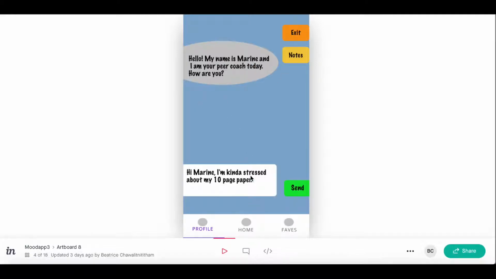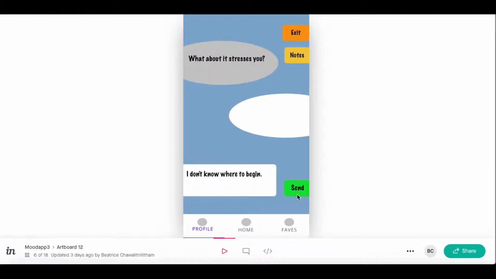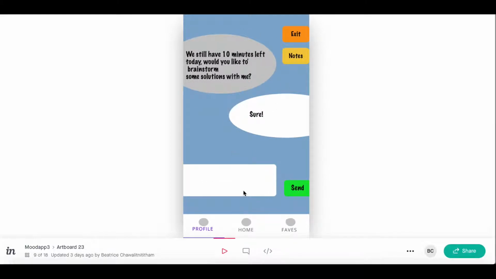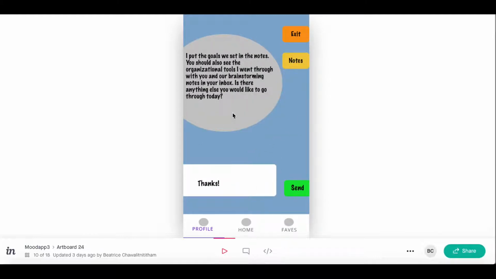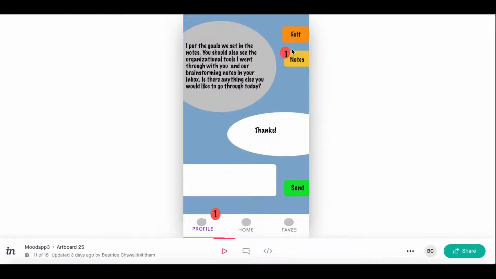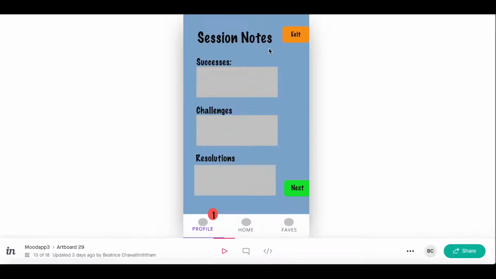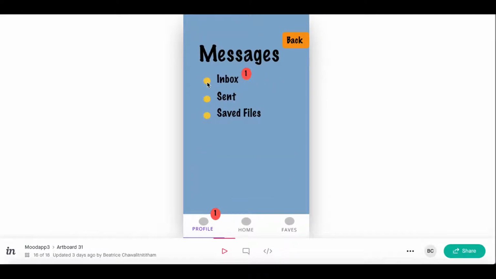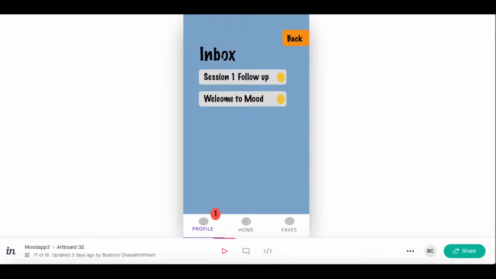She then sees a message from a peer coach who is online, and then proceeds to explain to her the issue that she's facing. Here we see that she doesn't know how to begin, and then the coach helps her through the problem until they have 10 minutes left of the session. Anna agrees to the coach's solution of brainstorming together, and then after the session ends, the coach directs Anna to where she can see the resources, which is in the notes here. So here you can see the session notes. In reality, it will be filled, but here, for demonstration purposes, it's left blank. Back to the profile, if Anna wants to ever visit the notes, she can also go through her messages inbox and then see her session 1 follow-up.